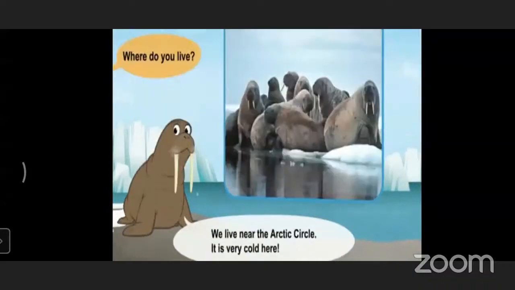The boy asked, where do you live? Then that walrus replied, we live near the Arctic Circle. It's a very cold area. Everywhere is ice. Do you see in that picture? Everywhere is ice and cold water. That walrus replied to that boy, I live in the Arctic Circle and their climate is very cold.